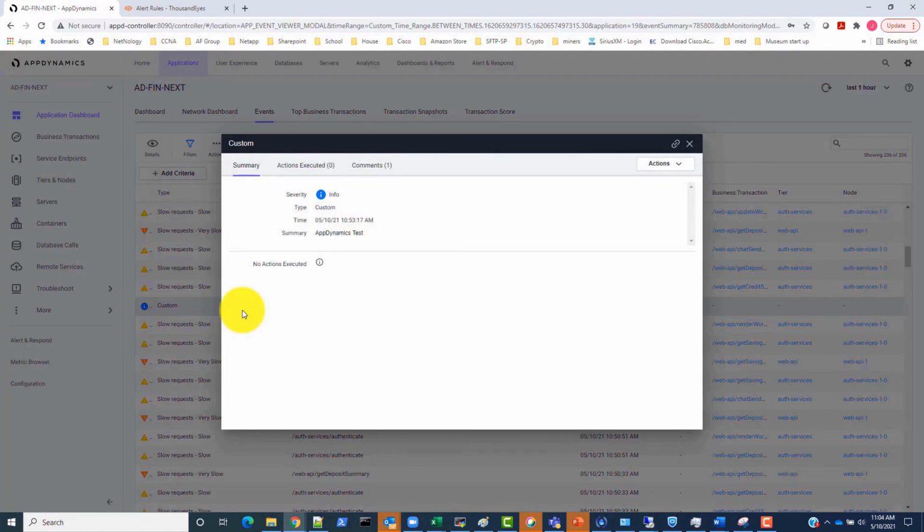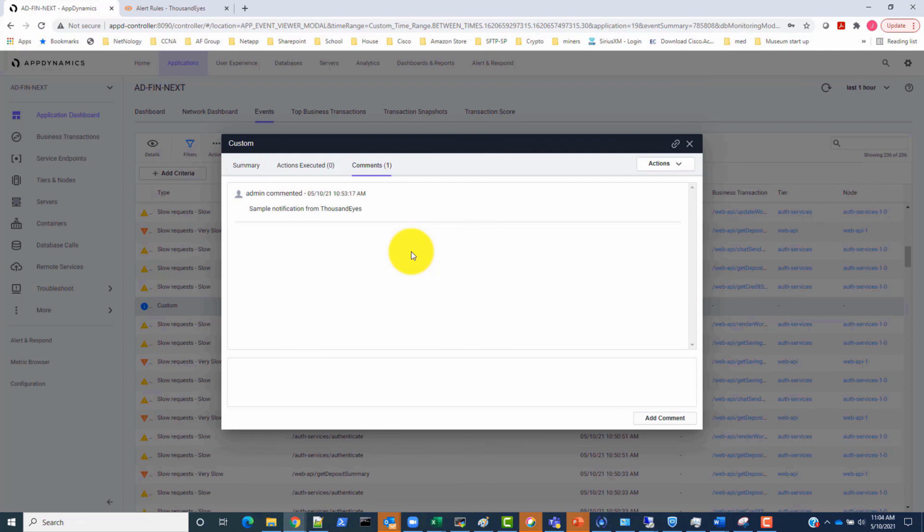We can now see on the summary page the severity in this demonstration is just informational and the summary labeled AppDynamics test. We can then navigate to the Comments section to see the sample notification from ThousandEyes into the event alerts of our ADFIN Next application.